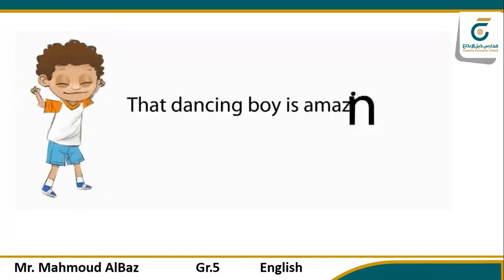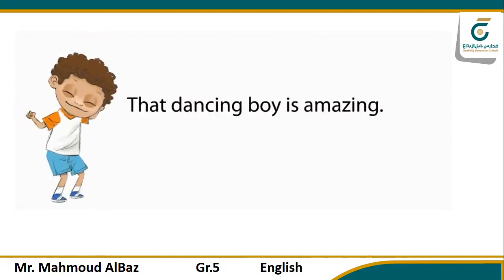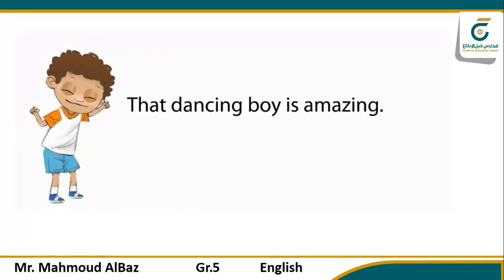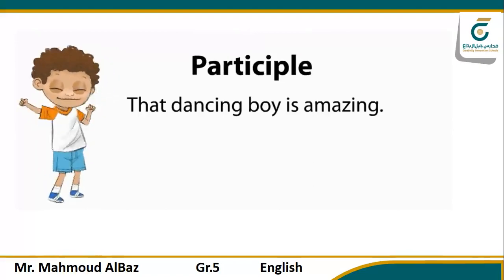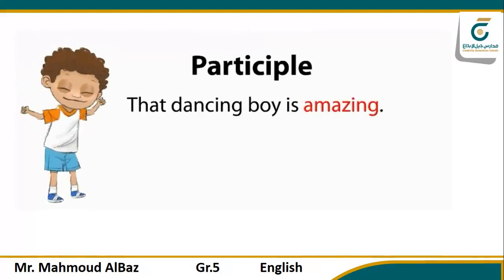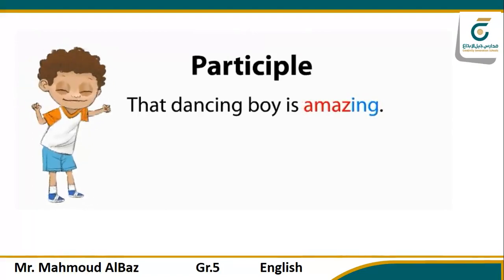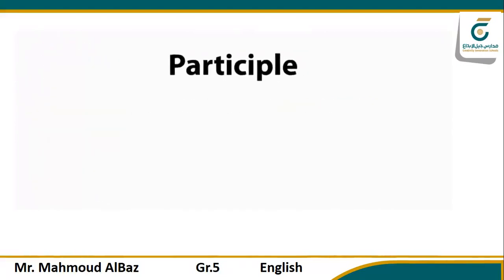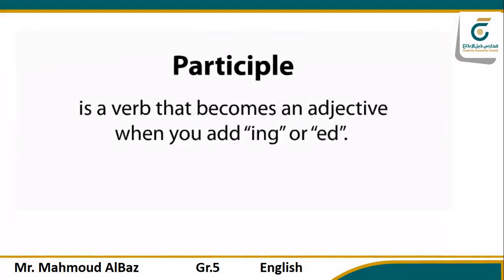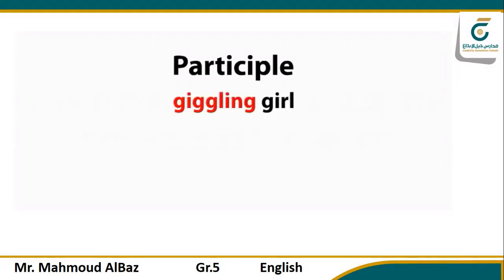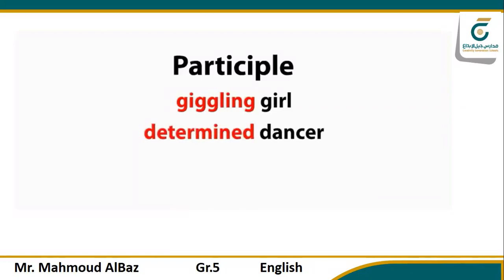Wow, Carlos can really move. That dancing's amazing. Watch that move there. His feet are blazing. There's a participle in that sentence there. A verb that ends in ing describes Carlos's flair. A participle is a verb that becomes an adjective when you add ing or ed. You put it before a noun to help describe it, like giggling girl, determined dancer, or eating machine.